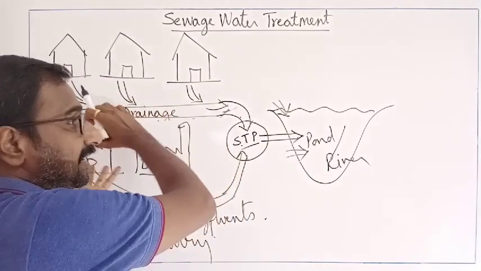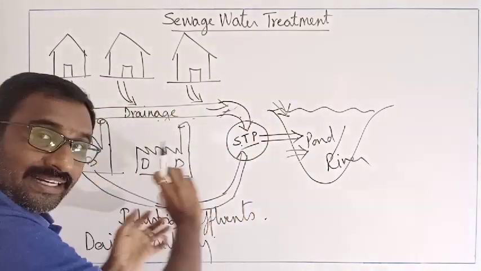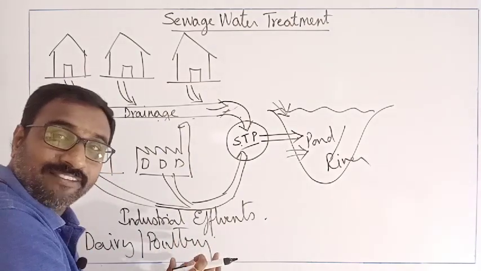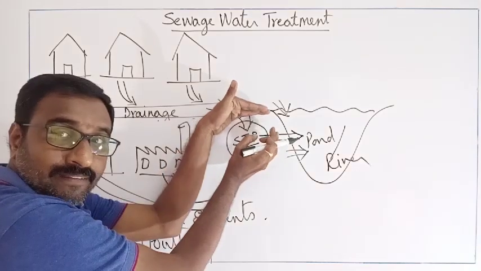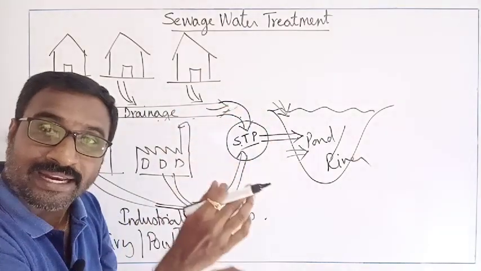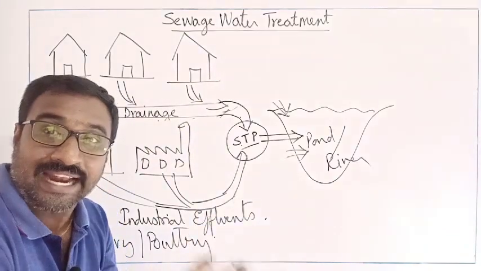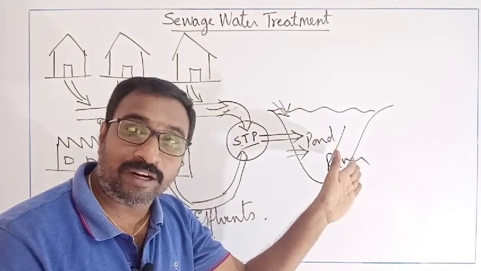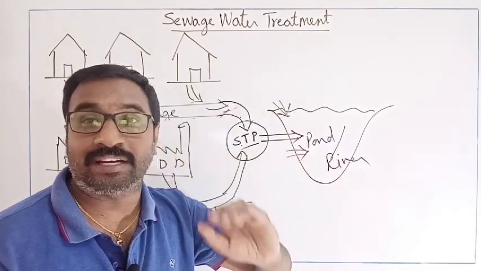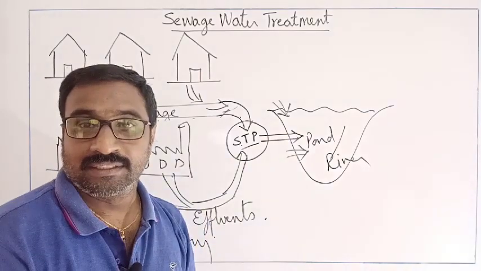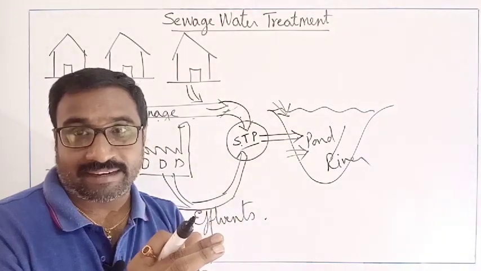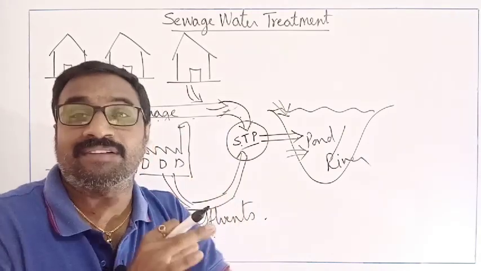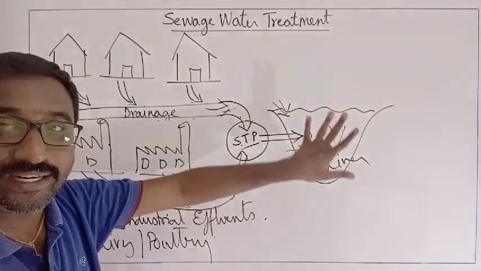That is, they will collect the sewage from the household, they will collect the industrial effluents, they will collect the dairy, pharma and poultry waste materials and all into the sewage treatment. By using microorganisms, they decrease the toxicity and increase the quality of the water and throw it into the local water body, such that the ecosystem will not get spoiled, such that equilibrium will be there, such that the quality of the water and the ecosystem will be healthy and it will not get disturbed. That is the main use of this particular one.